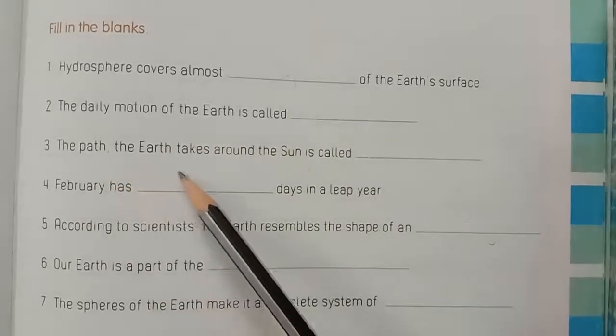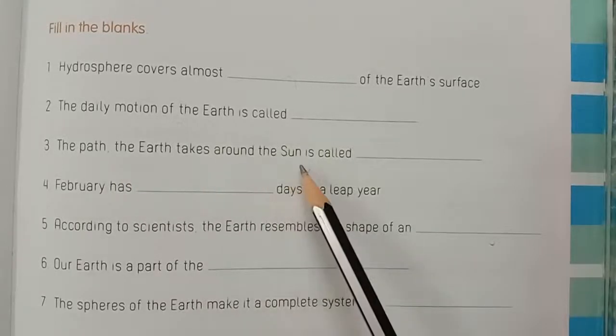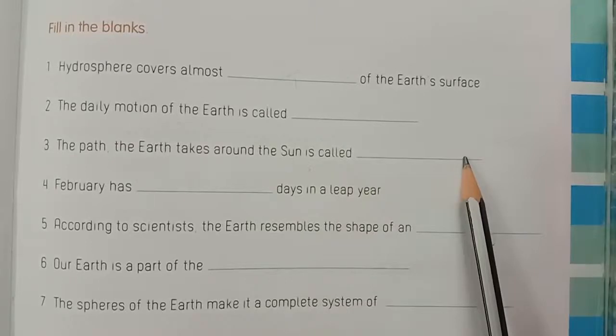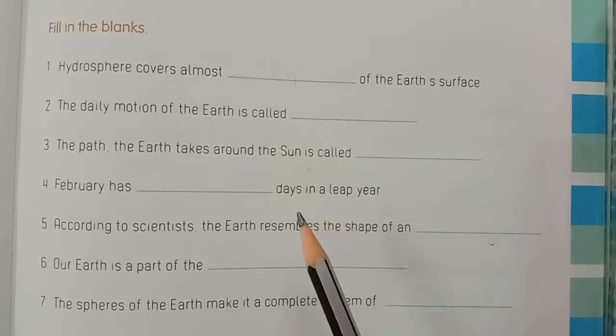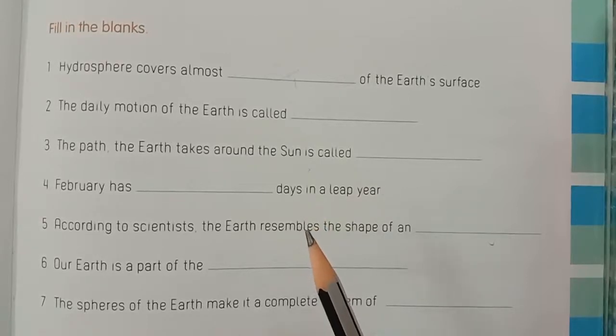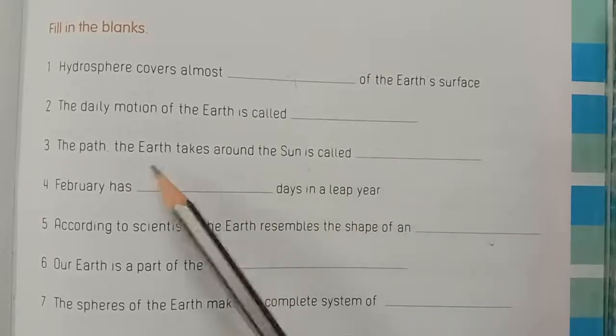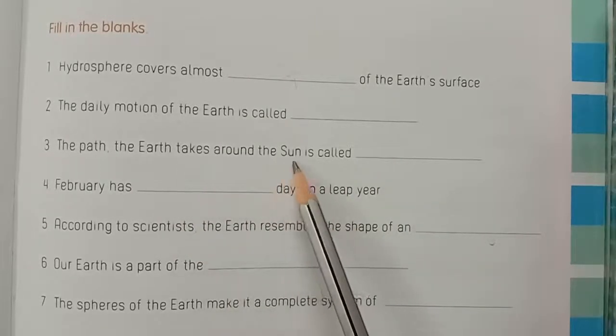Next, third one. The path the earth takes around the sun is called revolution. In addition to rotating on its own axis, the earth travels around the sun in an elliptical path. This motion along an orbit is called revolution. The path the earth takes around the sun is called revolution.